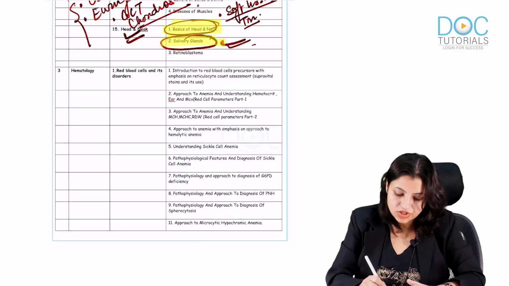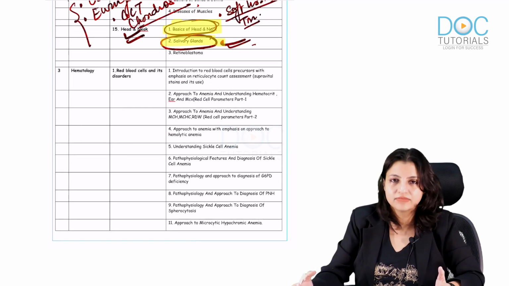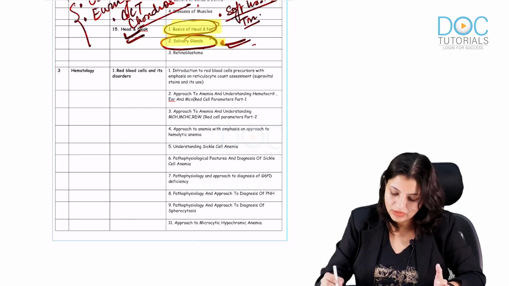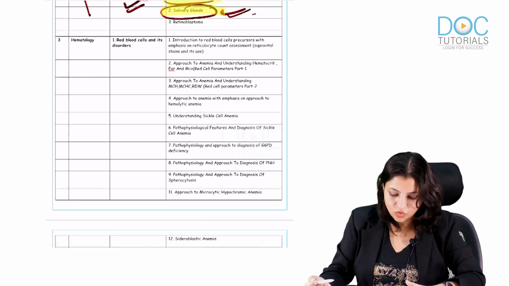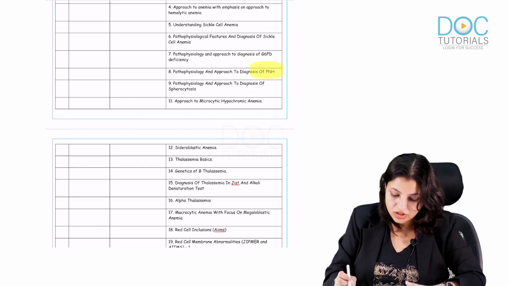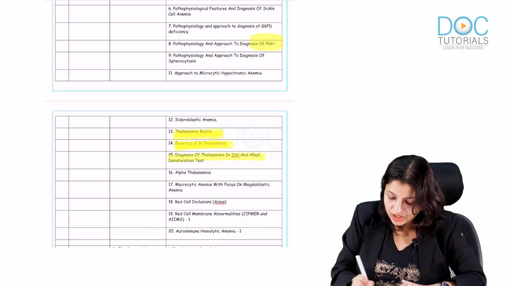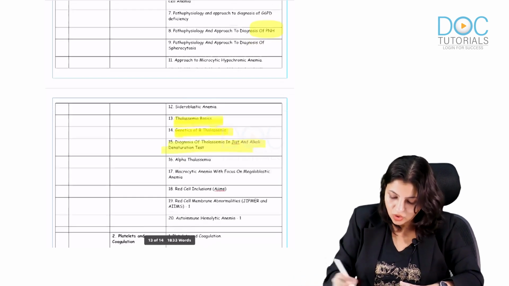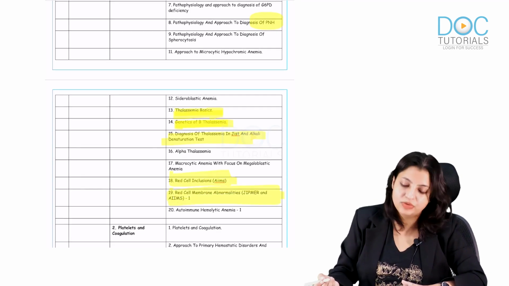Now coming to hematology, what are the mandatory points? Hematology is actually a totally case-based approach, so you should understand your basics clearly. Going one by one, I want you to study PNH, iron deficiency anemia, and thalassemias with their genetics, okay. Diagnosis of thalassemia, all the red cell inclusions, and red cell membrane abnormalities should be known to everybody.